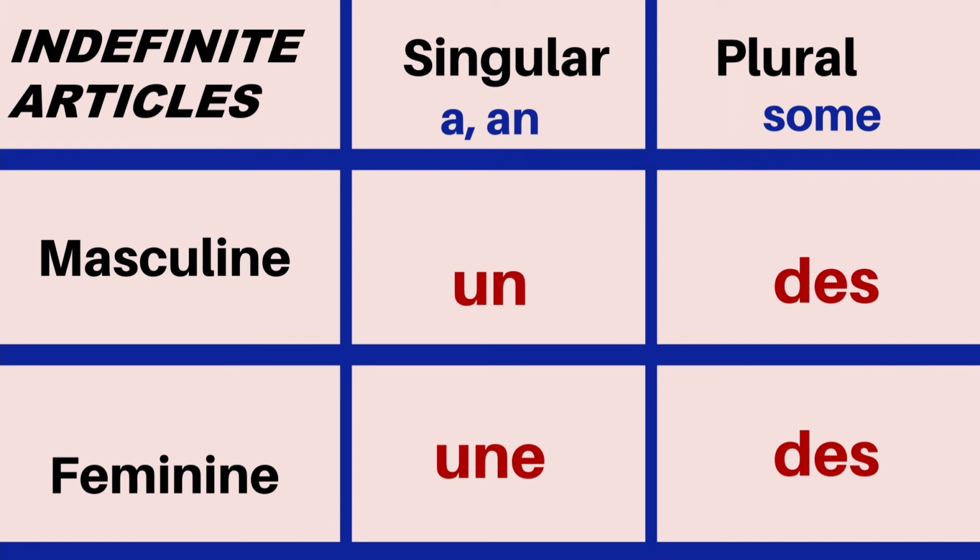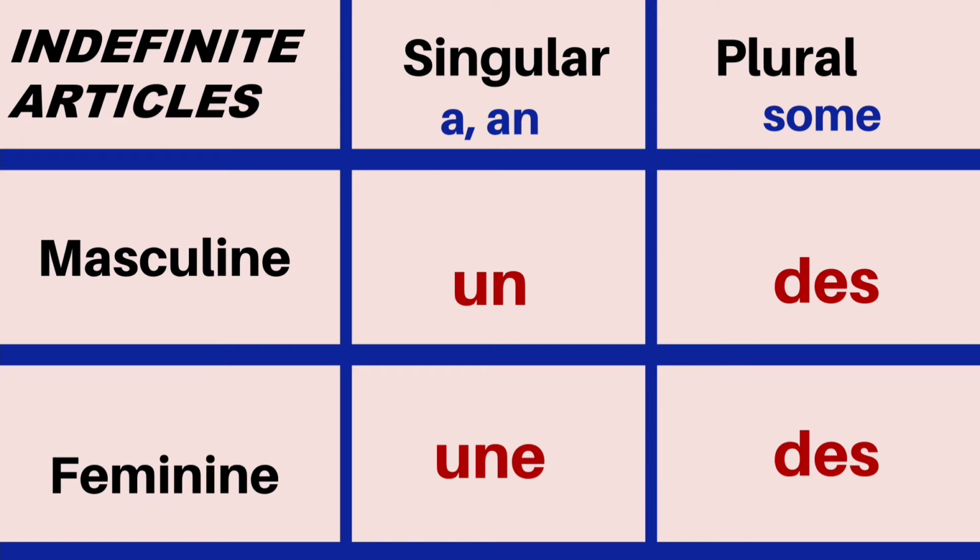So, in English, we have the indefinite articles a and an, and we don't have a plural one, but in French we have it because all the nouns agree in number and gender. So the distinction between a and an as such does not exist in French. In fact, here the difference is based on the gender of the noun.